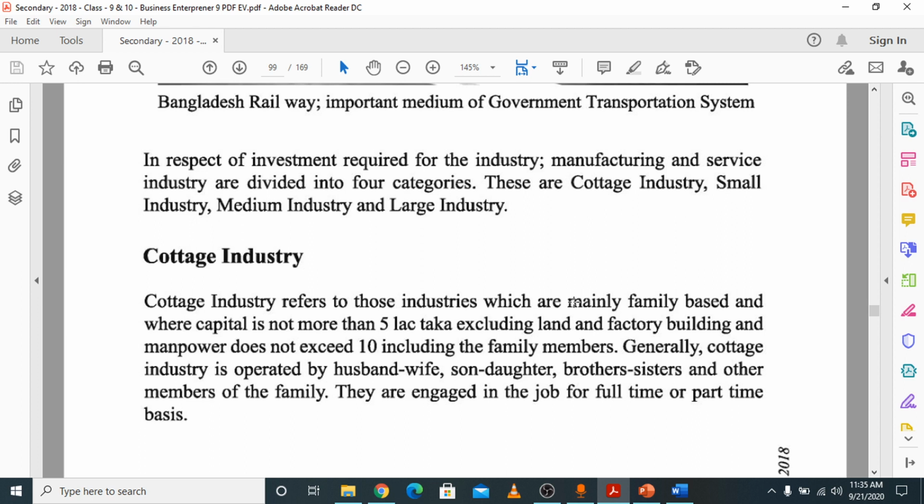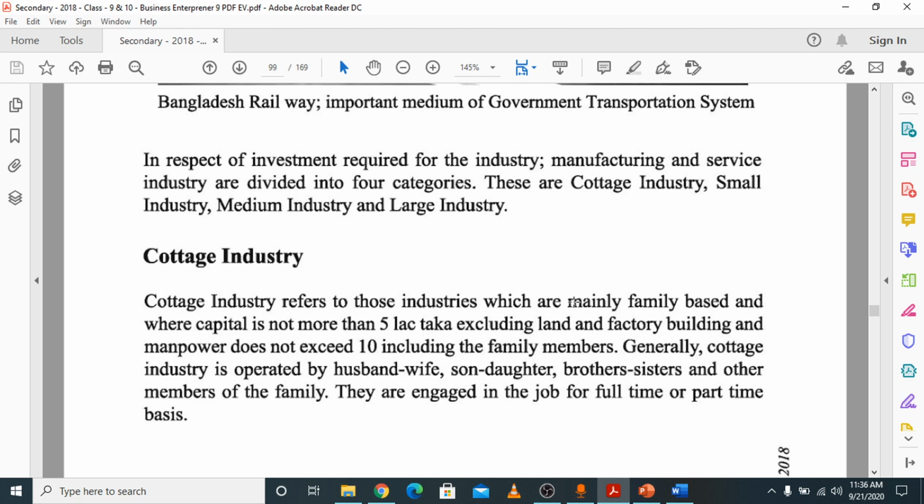Cottage industry is a family based industry where the capital amount is not more than 5 lakh taka, and the number of labor, that means the family members, is not more than 10. Cottage industry is mainly the family based industry. The capital amount is not more than 5 lakh taka, and the number of laborers is not more than 10.